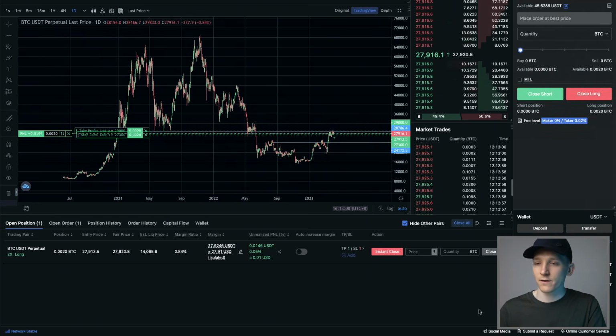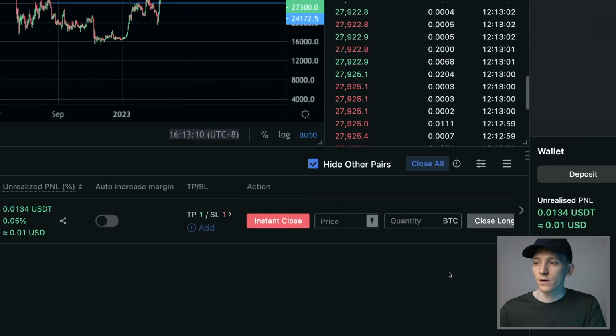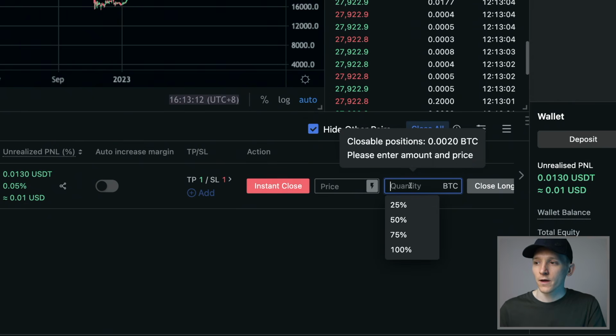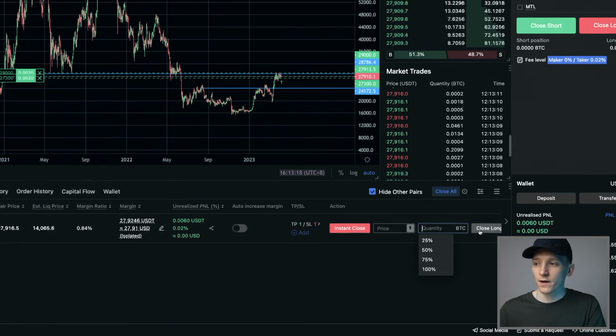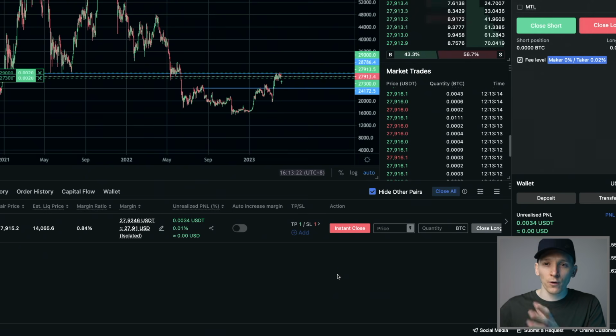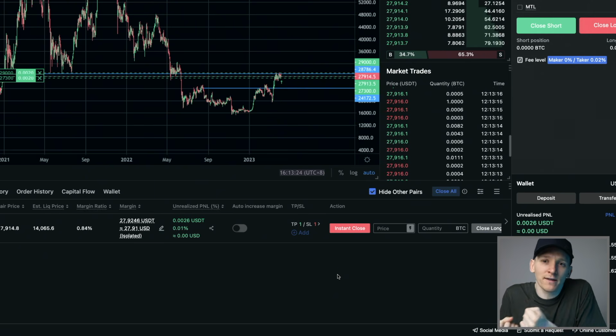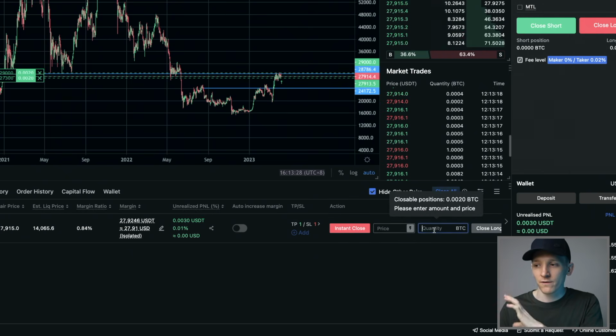But down here, I think it's a little bit easier. So you can close a specific amount. You can see closable positions is 0.002 BTC. Do you want to close 25% or 50% of it? So this is often used when you're in a profit and you want to close part of the order to essentially just take some profits out and equity out of the equation. So you can close a small part of it.